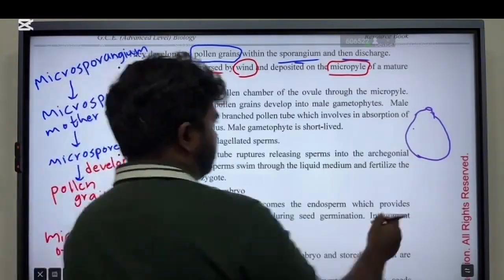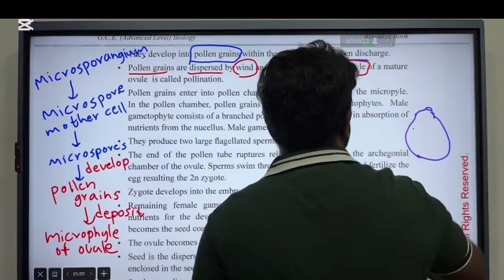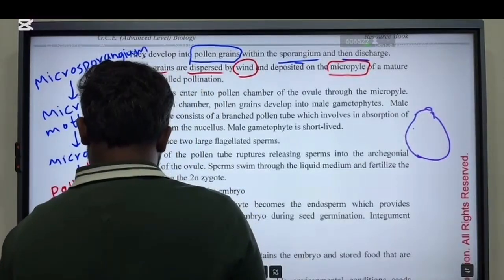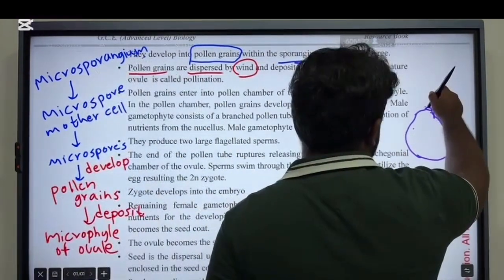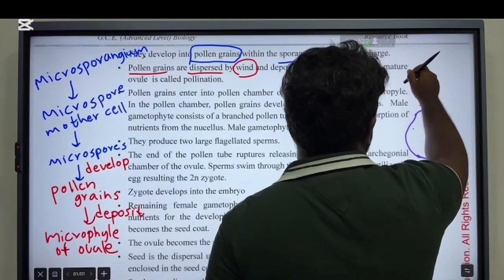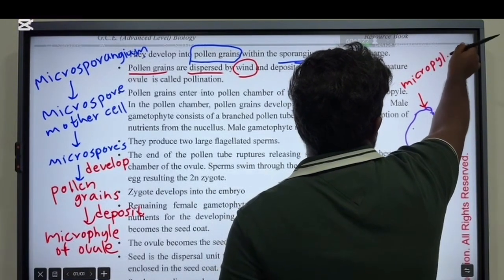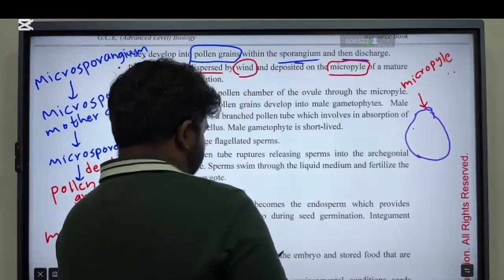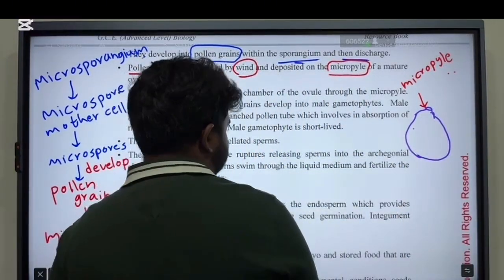Okay, so this is the micropyle. This pore is the micropyle. Other than that, it contains a chamber called the pollen chamber.